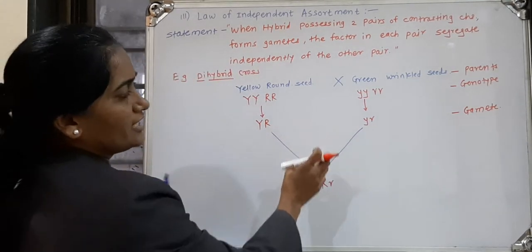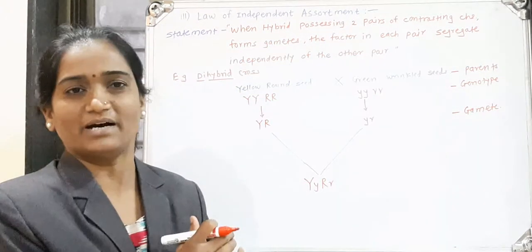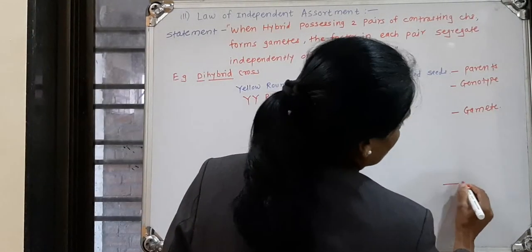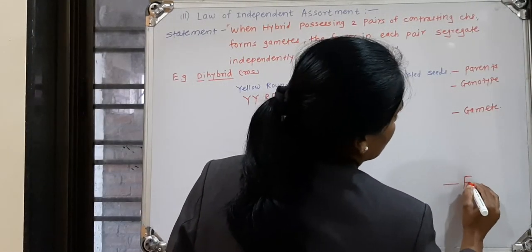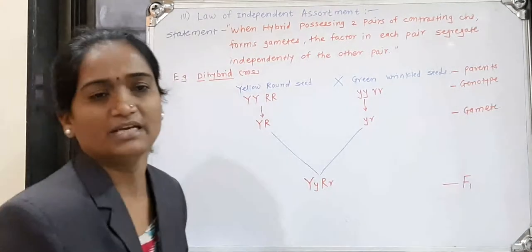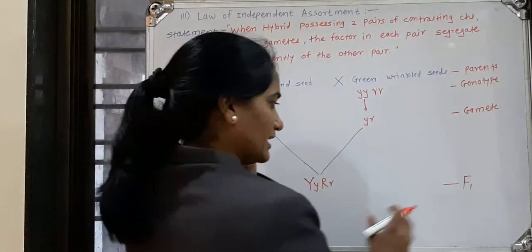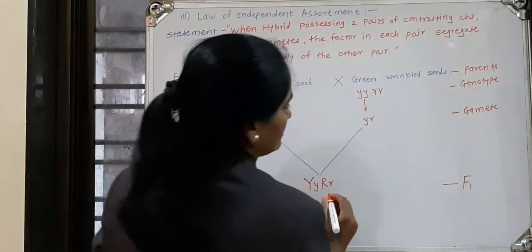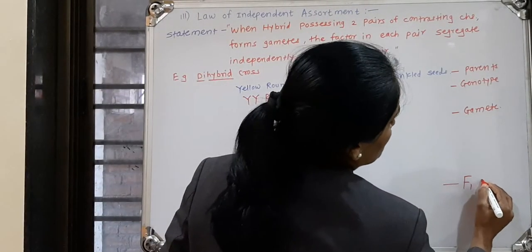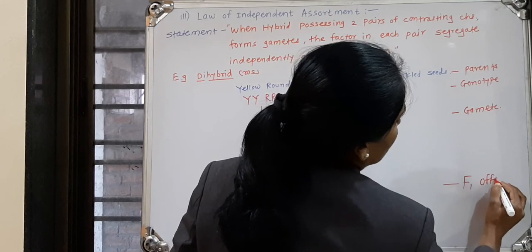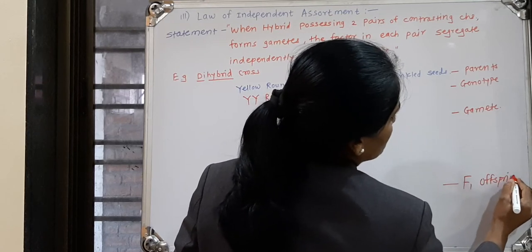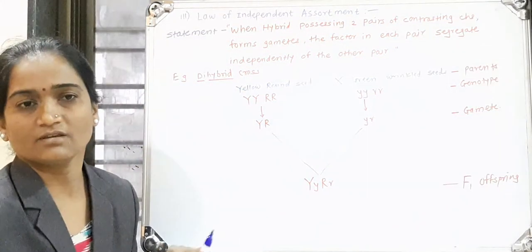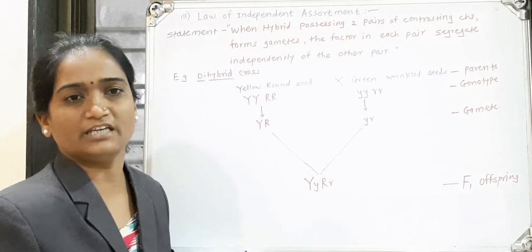All these gametes get combined to form a new progeny, obtained for the first time. This is the first generation, and hence label it F1 generation. What is the name of the F1 progeny?